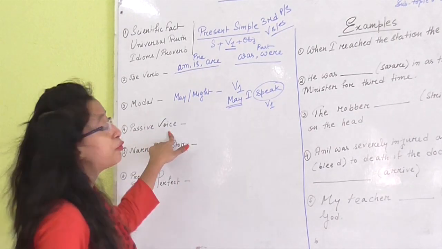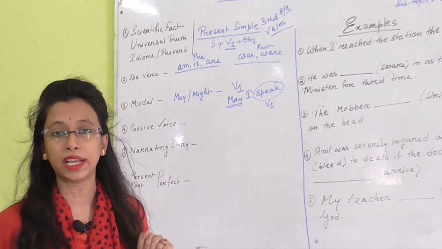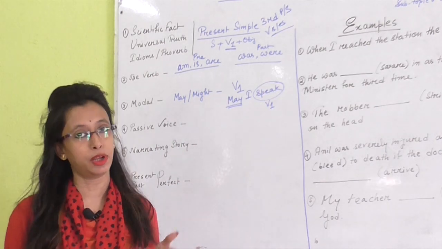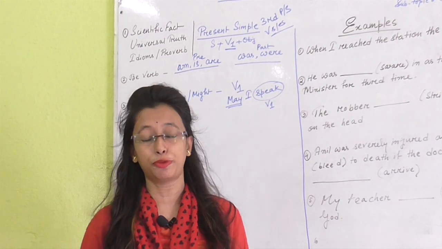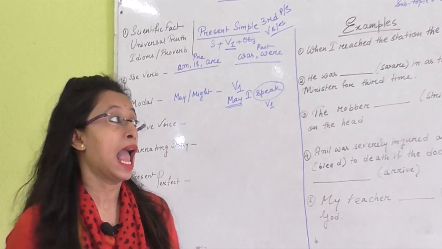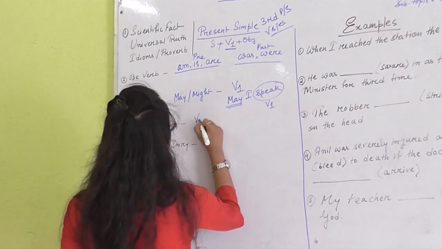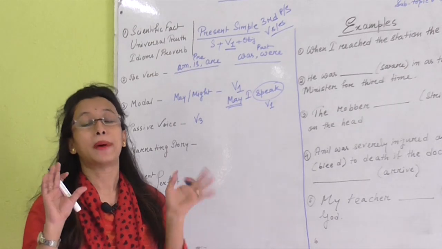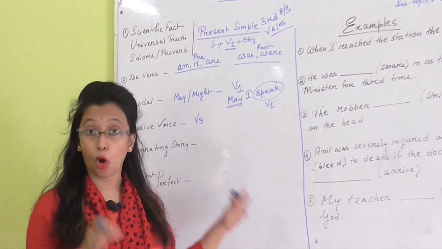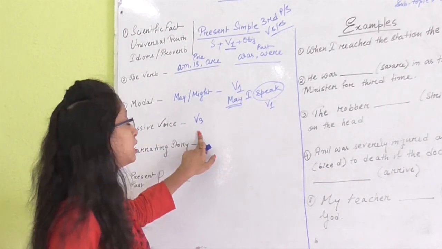Now, passive voice. We all know we have two kinds of voices, active and passive. Passive means whenever we see any helping verb before the verb form, then it is passive. And in passive voice, we always need to use the third form of the verb, which is the past participle. Always V3.